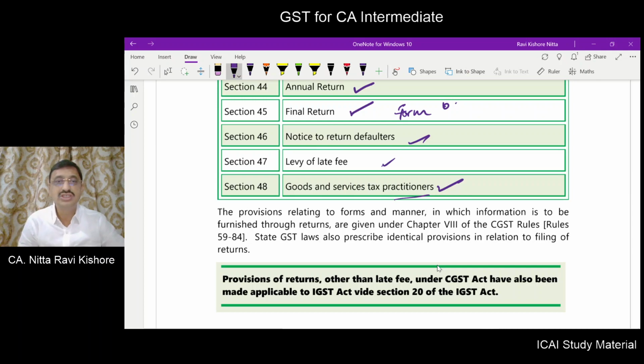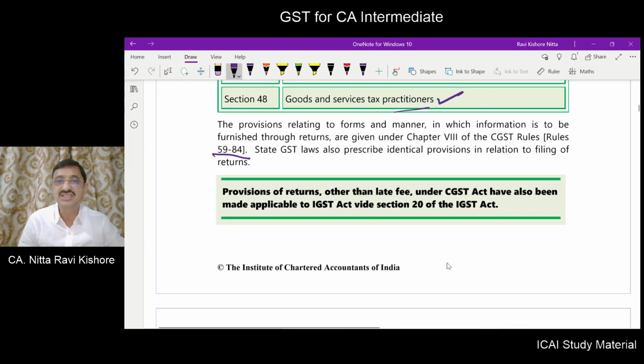And also the corresponding rules are given in rule number 59 to rule number 84 of the CGST rules. The provisions relating to returns, late fees, etc. under the CGST Act have also been made applicable to the IGST Act, vide section 20 of the IGST Act. So again, these provisions are not included in the IGST Act, but section 20 states that whatever provisions relating to returns, late fees as applicable in the CGST Act will equally be applicable to the IGST Act. That's what has been provided in section 20 of the IGST Act.